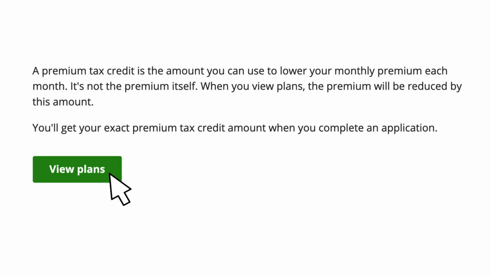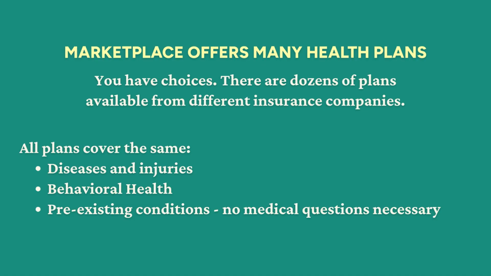To view the actual list of plans and prices with your prices after the estimated discounts, click the green View Plans box. Marketplace offers many health plans, so know that you have options. There are dozens of plans available from different insurance companies. Keep scrolling through your list to see all of your options. All plans cover the same list of diseases and injuries, behavioral health, and pre-existing conditions.